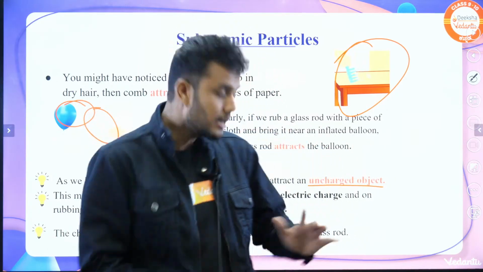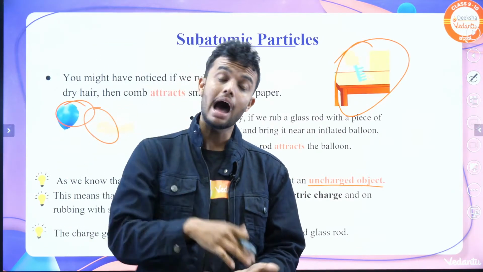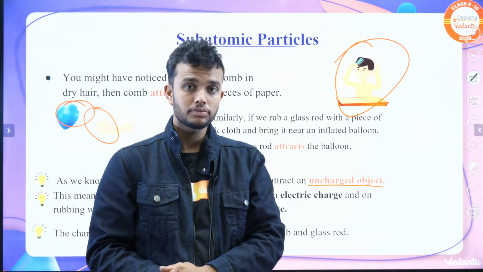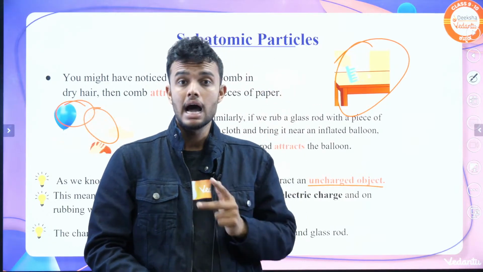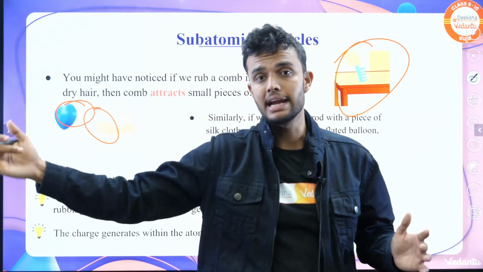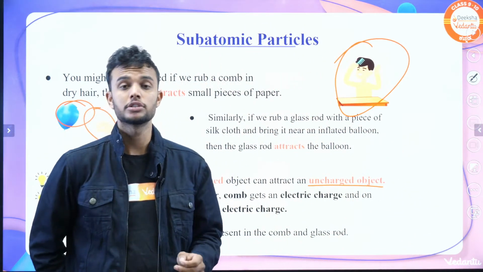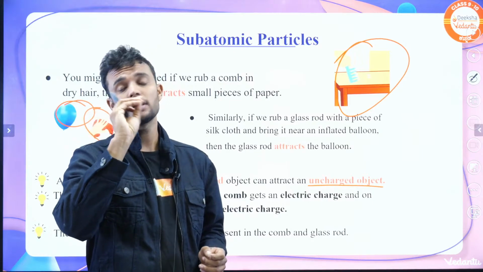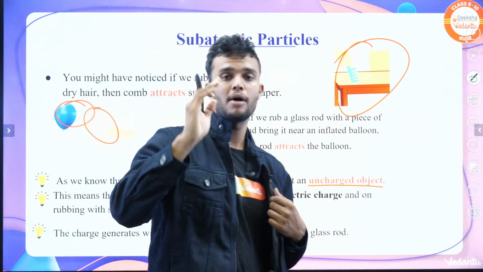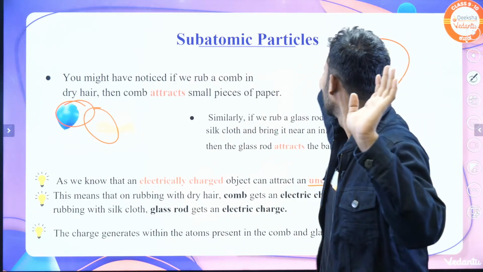We can divide the atom into 3 parts. Divide means other elements are also present in the atom. Which are those? One is the electron, a negatively charged particle, and the proton, a positively charged particle. And in the 19th century, after so many days, the neutron was discovered. The neutron does not have any charge, but it has mass similar to the proton. Okay students, this is a brief explanation about the subatomic particles.